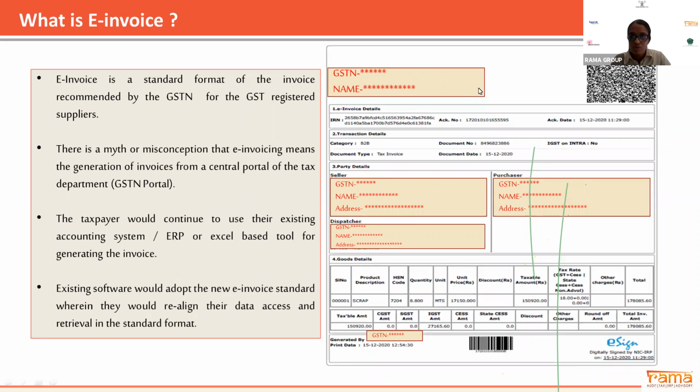So if you go through all the details of this GST invoice, this is similar to the invoice pattern which you are currently using. So this is the e-invoice format, and I think 99.9% of all this information is still available on your portal.